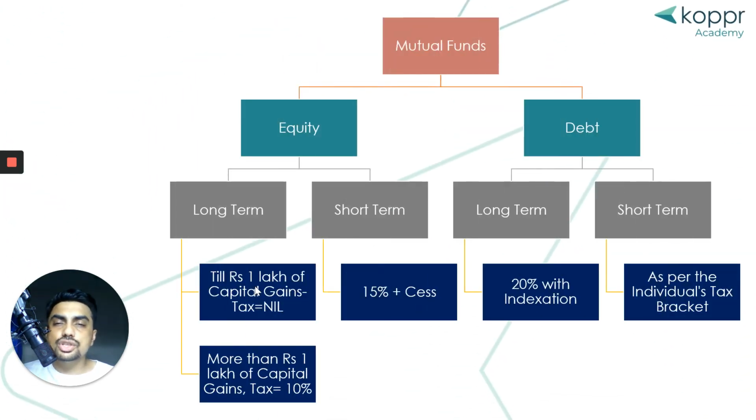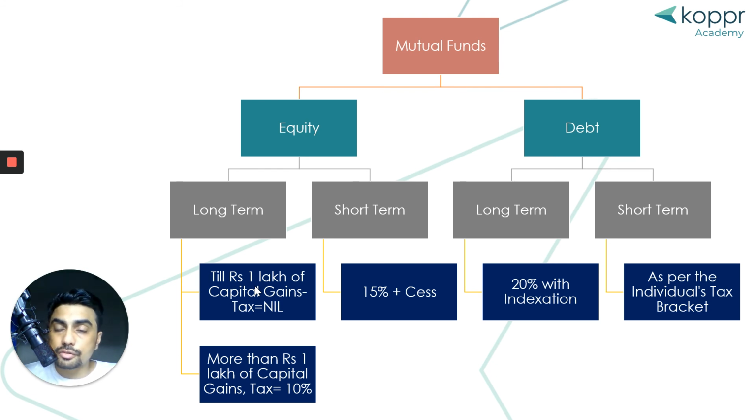So just to summarize, we have a small chart here that will help you to determine how you will be taxed. First, you need to look at which type of mutual fund you are invested in, whether it's an equity or a debt. Then you need to look at the investment horizon. For an equity, if you're invested long term, more than 12 months, till 1 lakh capital gain, there is no tax. More than 1 lakh capital gain, there is a 10% tax.